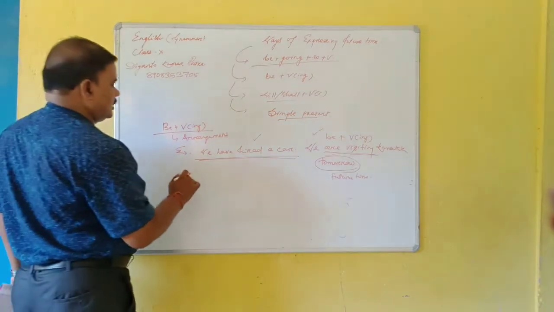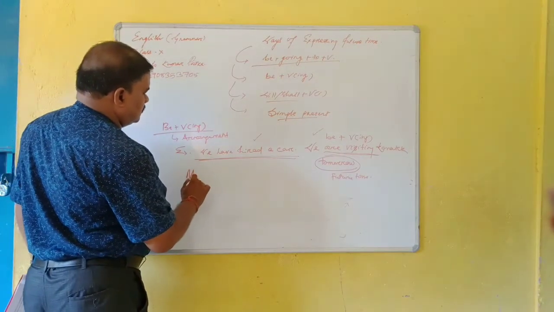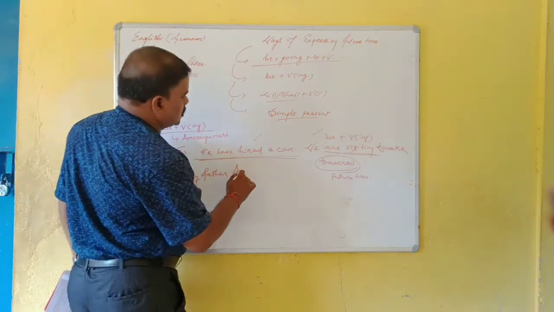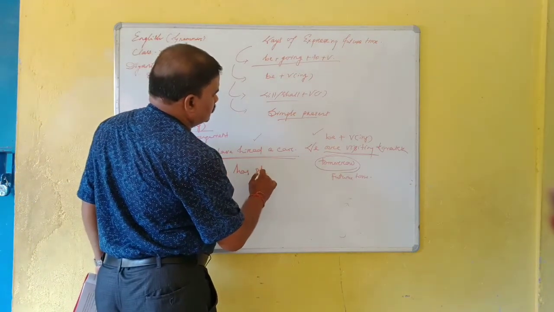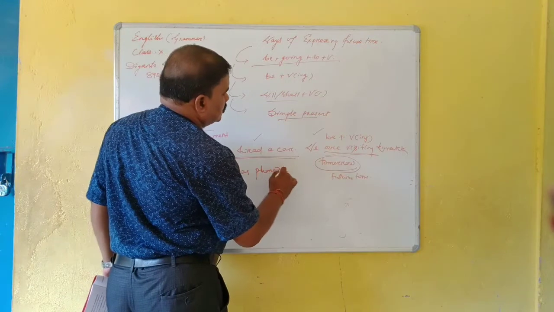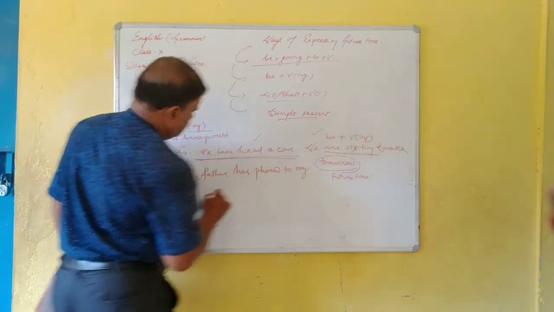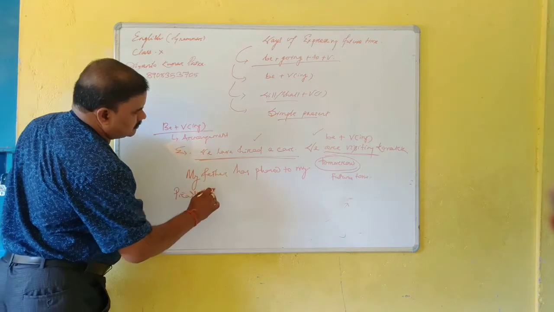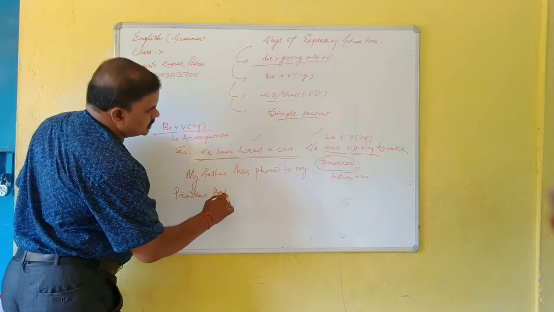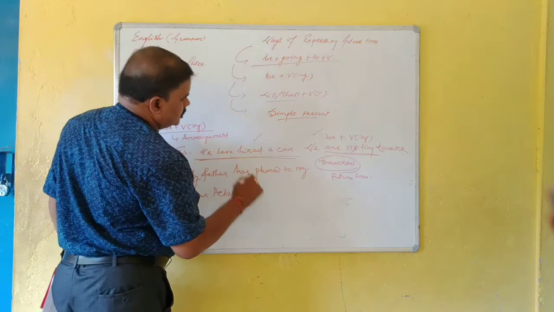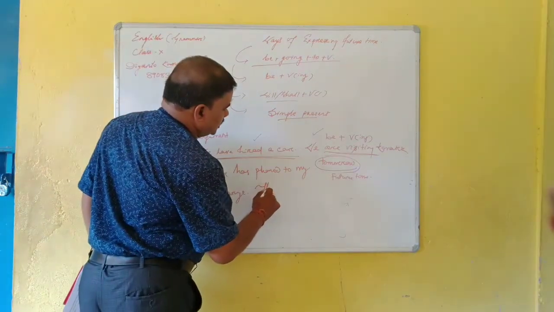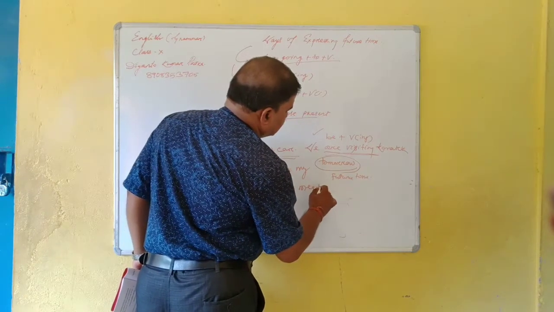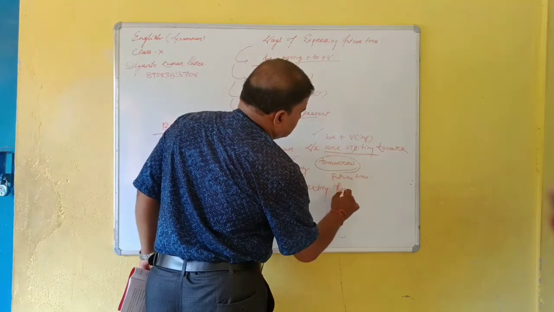So here, my father has phoned my Pradhan Acharya. So they are meeting this afternoon.